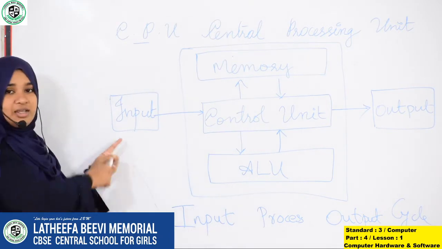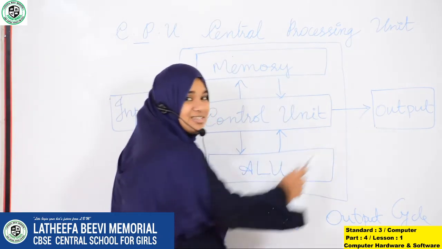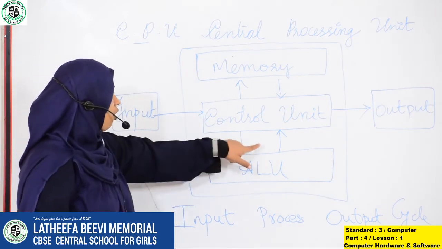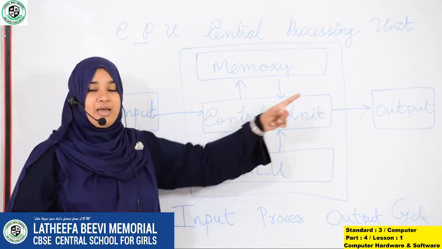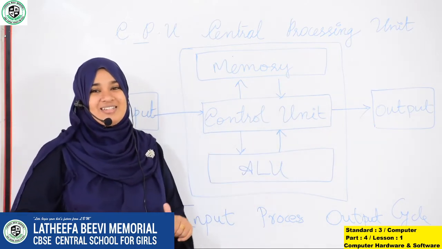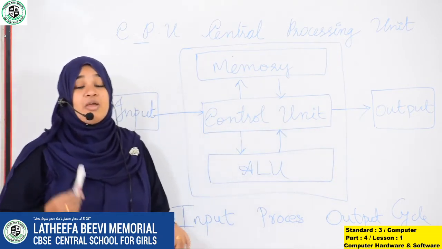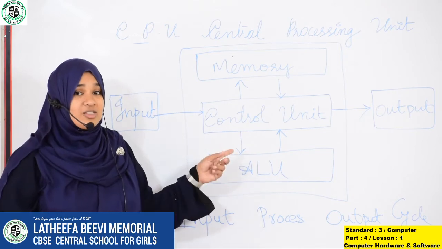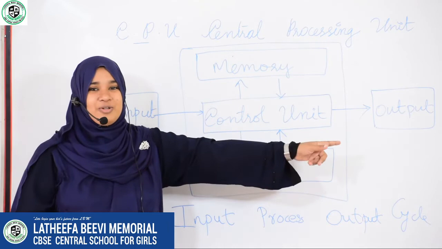What is this? Input. What is this? Process. And what is this? The output. So this is called the input process output cycle, IPO cycle. Isn't it interesting? When I ask how to draw an IPO cycle, will you draw this? Yeah, input, process, output cycle.